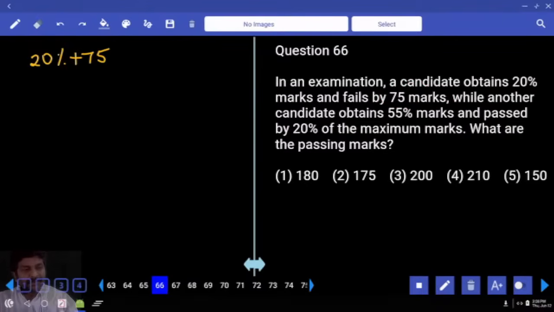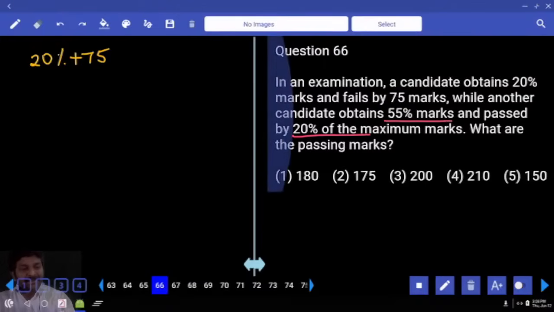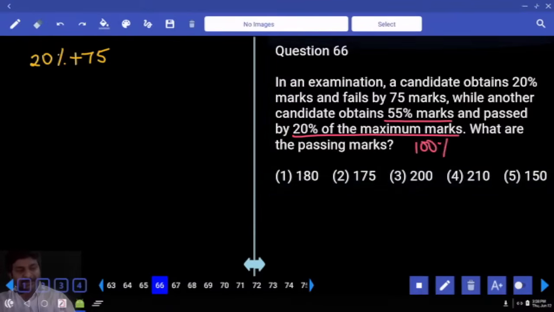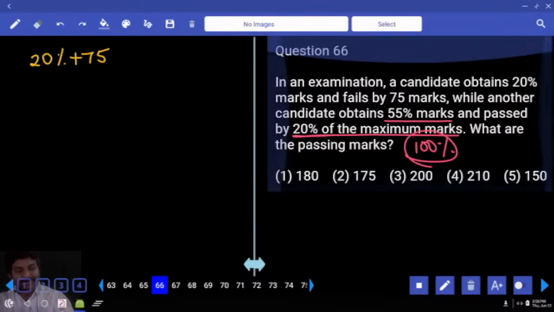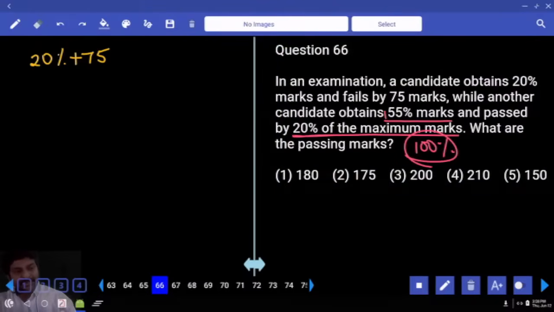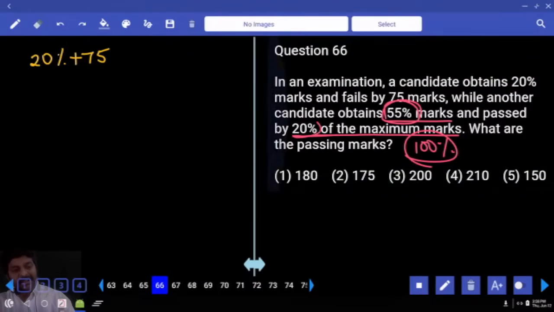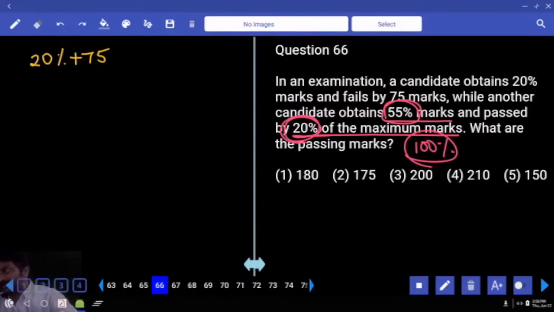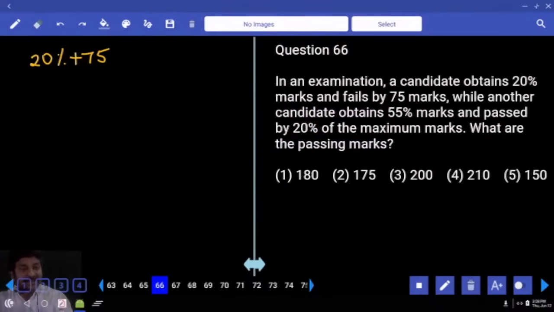While another candidate obtained 55% marks and passed by 20% of the maximum marks. Maximum marks in the sense 100% total. 20% of this number, which will be 20%. So in this 55 percentage, 20% extra is there. Beyond pass mark, he got extra 20%. So if you subtract the 20% from 55%, that will be equal to exactly pass mark.